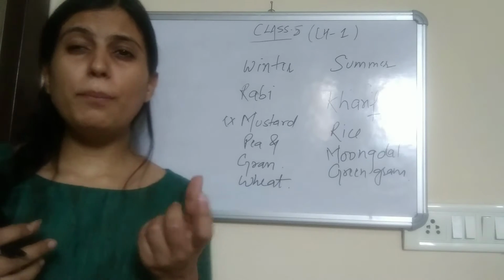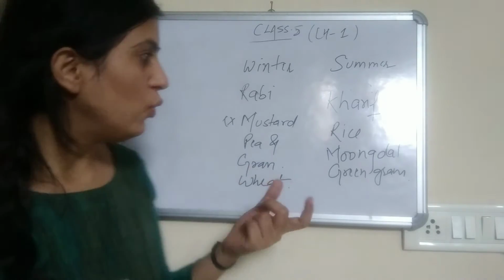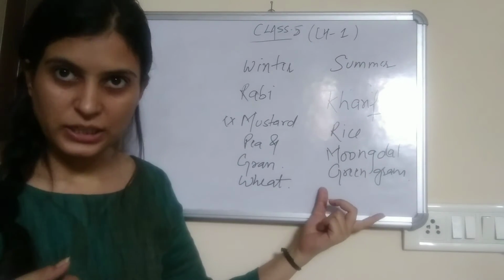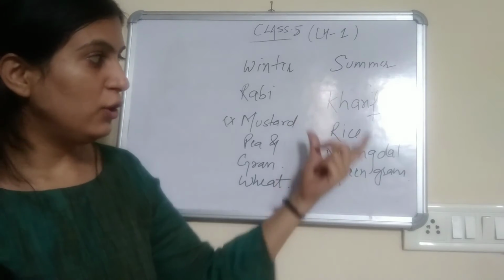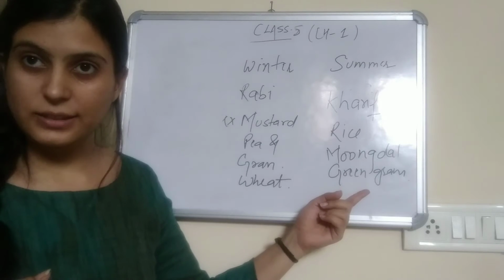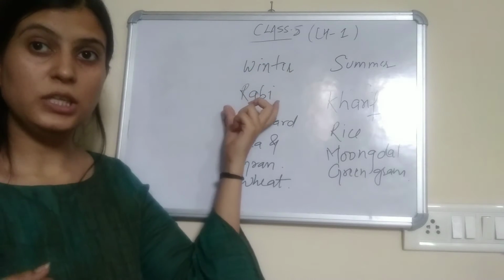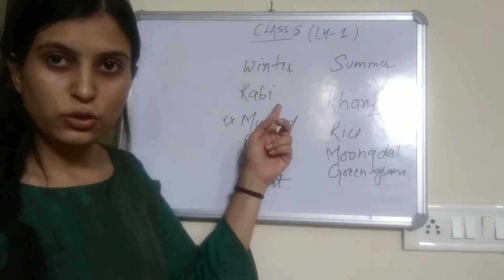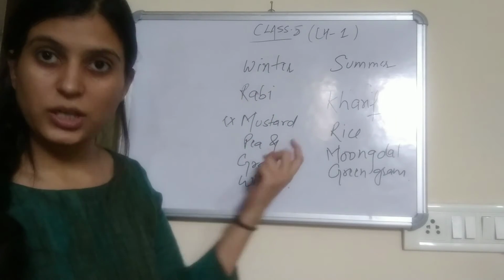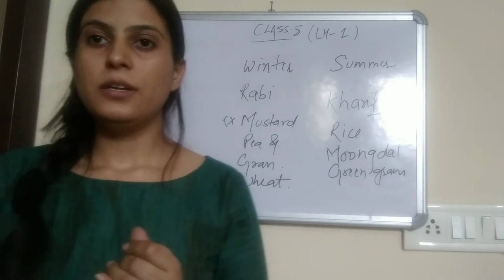Maize and your bajra also, which we call sorghum, right? So these are your kharif crops which are grown in summer. For example, rice, moong dal and green gram. And crops which are grown in winter are called rabi crops. For example, mustard, pea, gram and wheat.